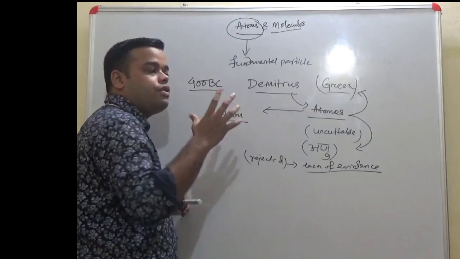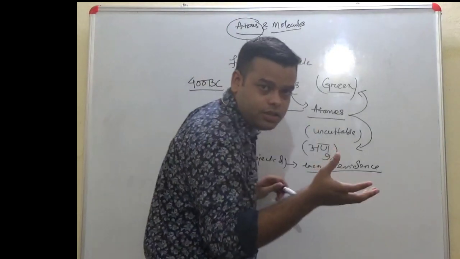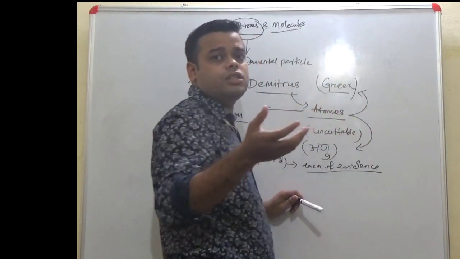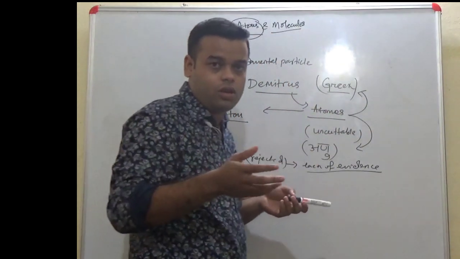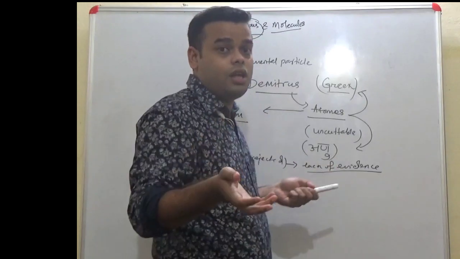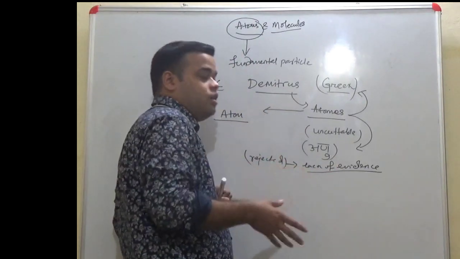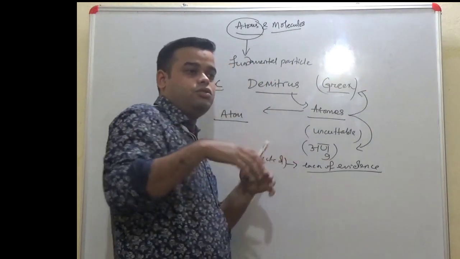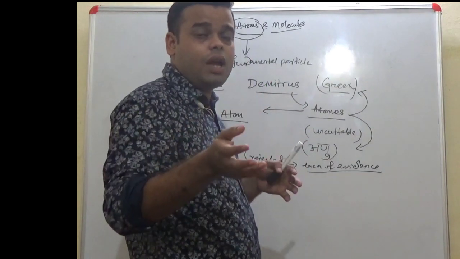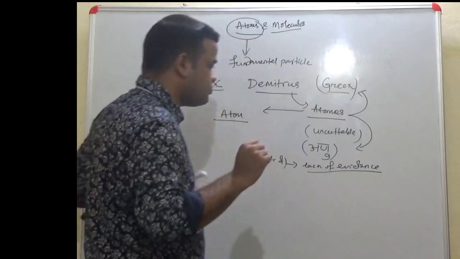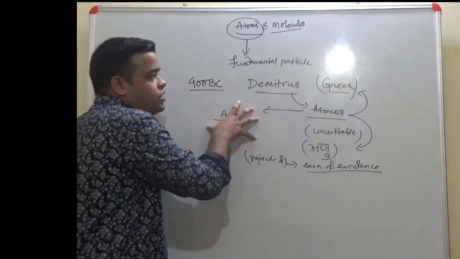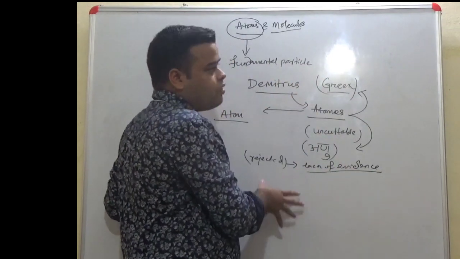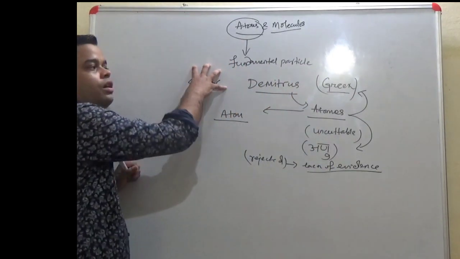That is, whenever we have no evidence, then we take certain things into existence or assertion. Similarly, we can dismiss certain things without having any evidence. So Democritus was the first to know more about atom. It was around 400 BC.